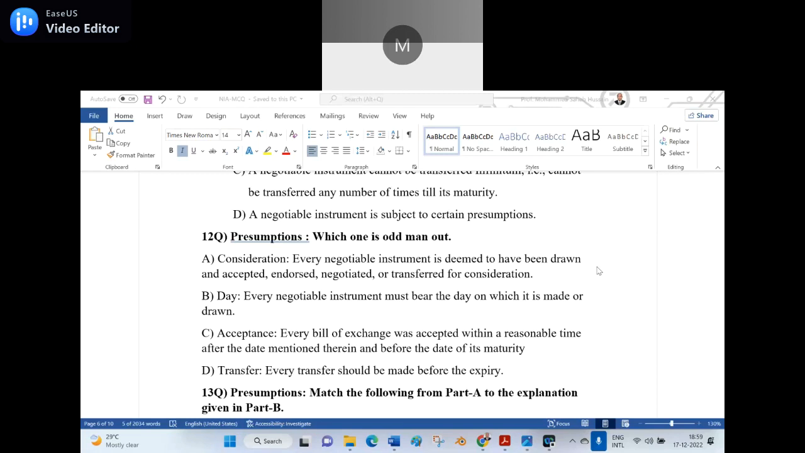Sir, option B, sir. If I say right, tell me the reason. Once it is issued, it can be presented till 6 months or 3 months. Which answer did you say? Wrong. Option B, sir. Wrong, wrong.